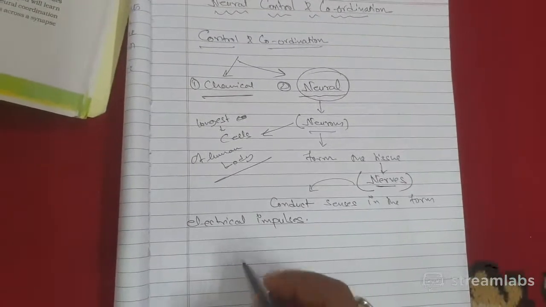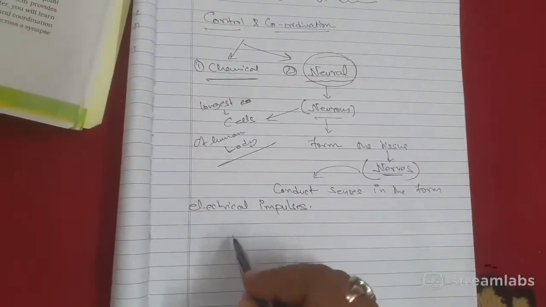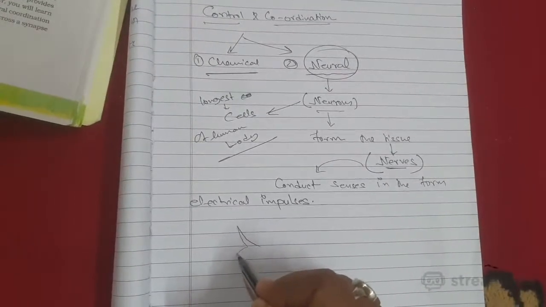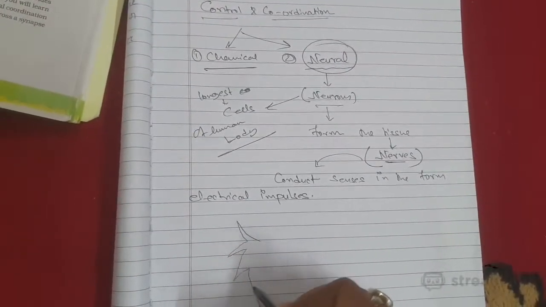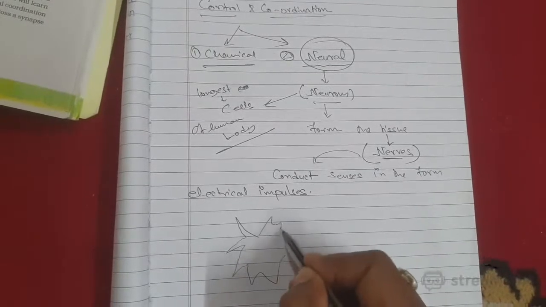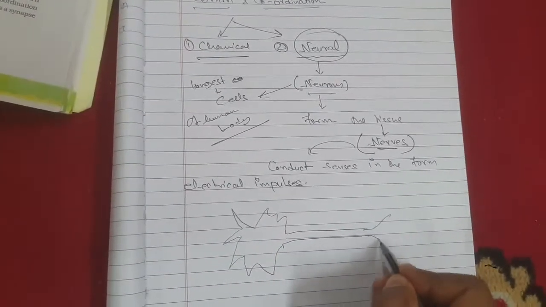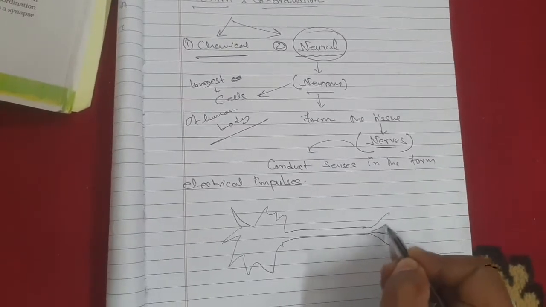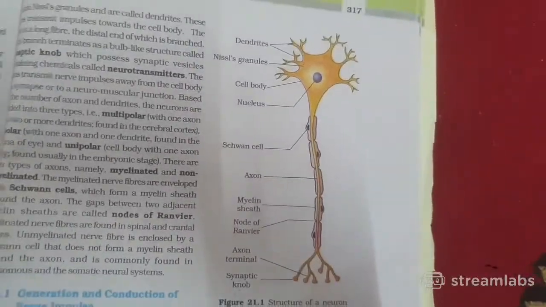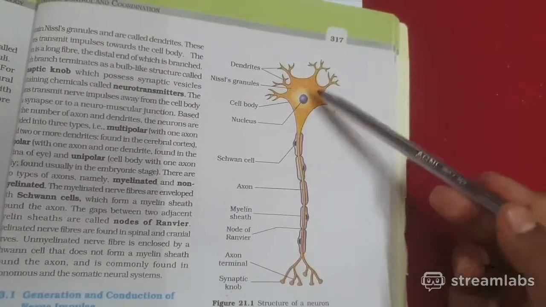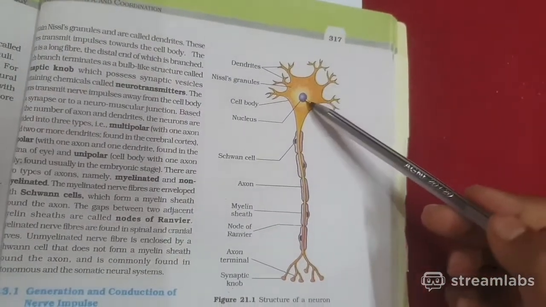So these things we know. Now, if I see the structure of a neuron, I am very good at drawing, you know, class 10 students. This is a somewhat close structure of a neuron. This is your NCERT neuron structure. Now, notice this neuron. This neuron has a nucleus, obviously.